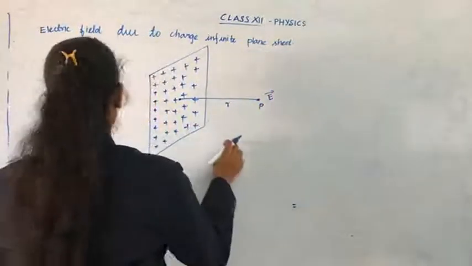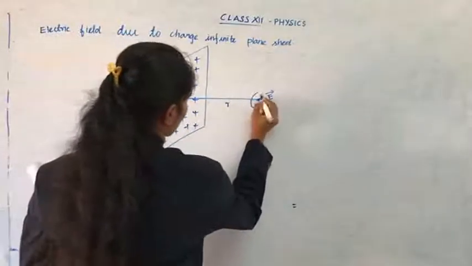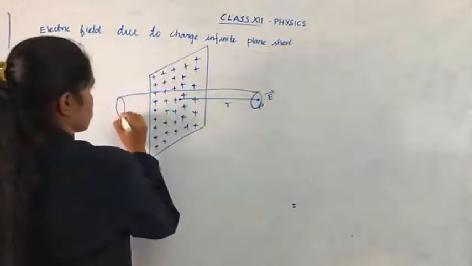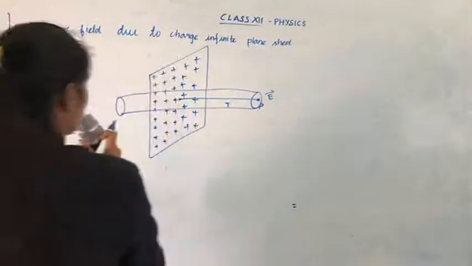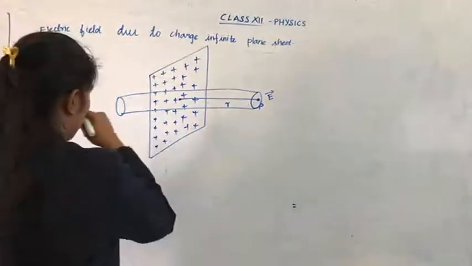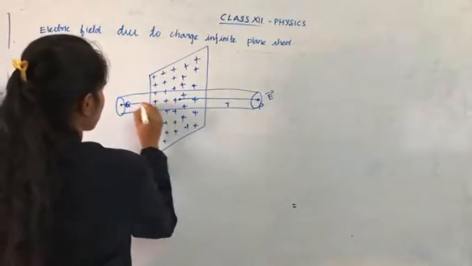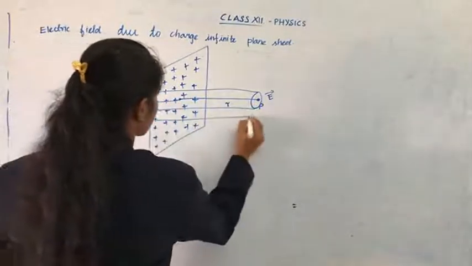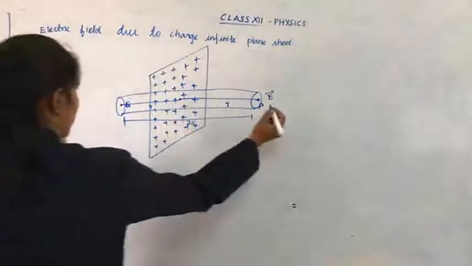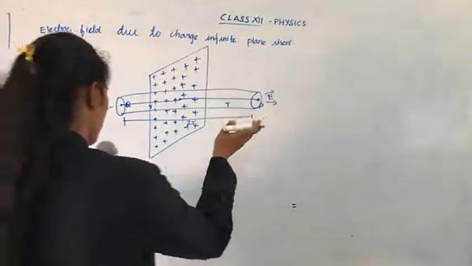Now we are going to fix a Gaussian surface, a cylindrical surface. Now here is a point Q, placed at the same distance r, so the whole distance is 2r. Here the electric field goes in this direction, and here in that direction.